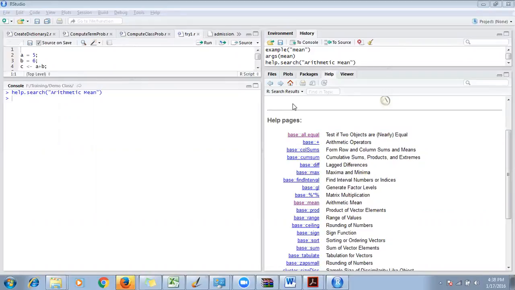R is basically a tool, a programming language, where you're going to learn any statistical methods that we will be teaching you, like hypothesis testing. I gave you an example of hypothesis testing, right? Class section A versus section B, whether a teacher is performing or not. So those kinds of analysis, or even